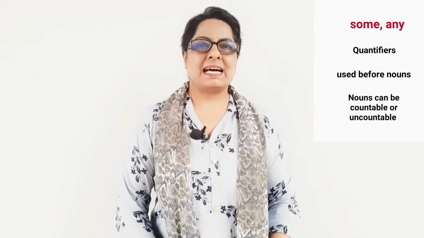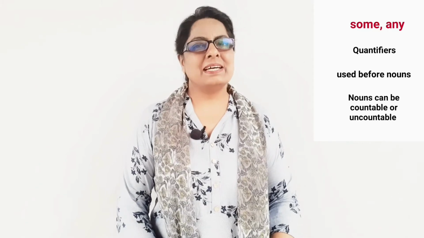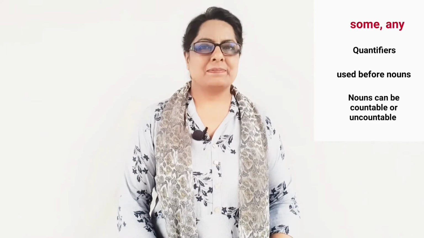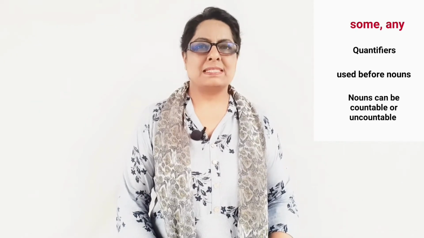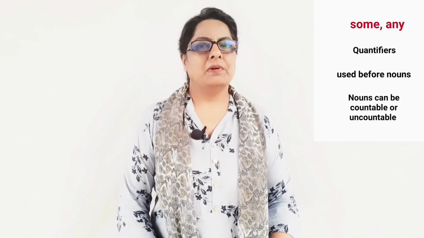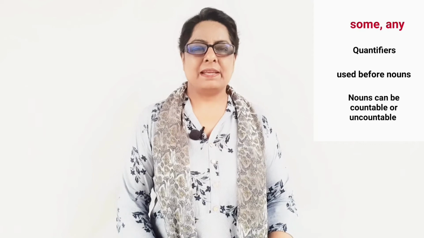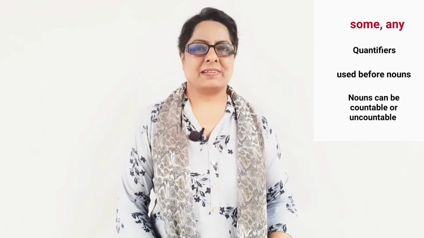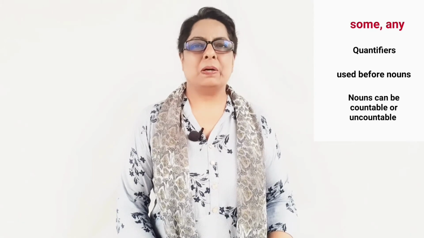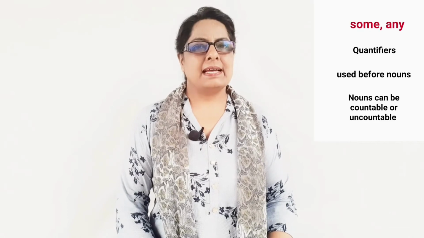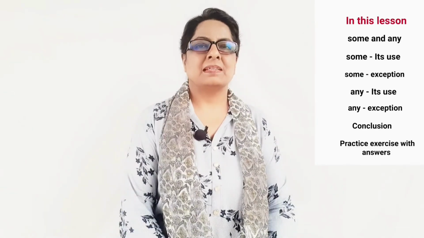Hello, in this class, we'll talk about some and any. These are quantifiers as they tell us about the quantity of the objects. They are used before nouns. Nouns can be countable or uncountable. Countable nouns are those which can be counted, like 2 pens, 3 glasses, etc. Uncountable nouns are those nouns which cannot be counted, like rice, oil, milk.